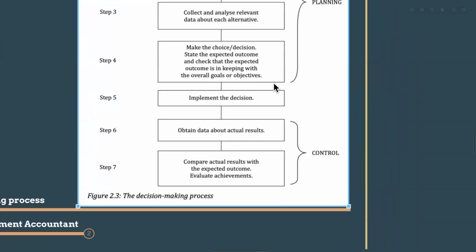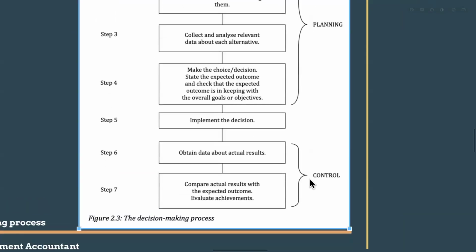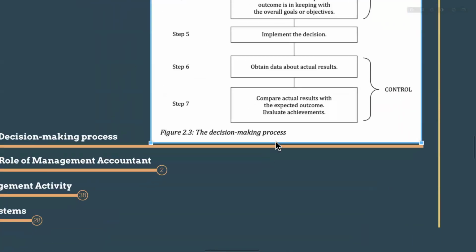And the control is after the plan, you will organize the resources, right? You will appoint some leaders and guide, right? So the organizing and leading part is there. Then after that, the control part. Control means implement the decision, right? Obtain the data about actual results. Actually, what has happened? And compare the actual results with the expected outcome, like variance analysis. Right? That is the control part. So the planning part, then the control part: implement the decision, obtain the data about the actual results, compare the actual results with the expected outcome.